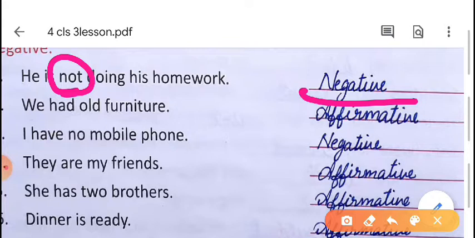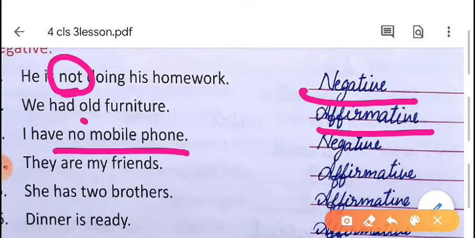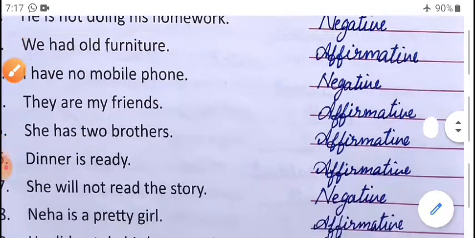We had old furniture. Here there is no negative word. That's why it is a positive sentence. We can say positive sentence, affirmative sentence. I have no mobile phone. Here the word no. That's why it is negative.